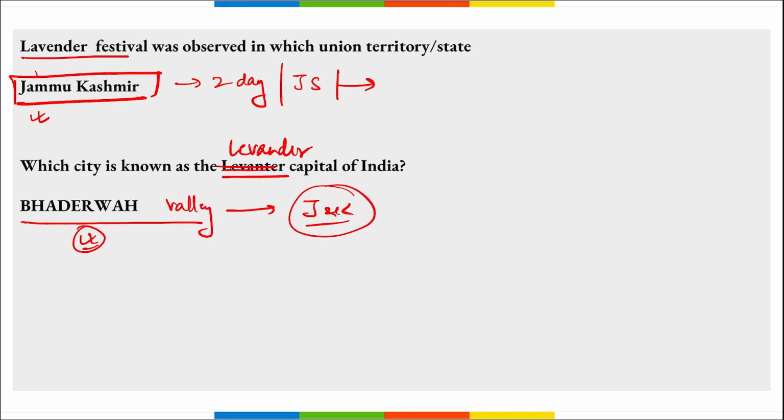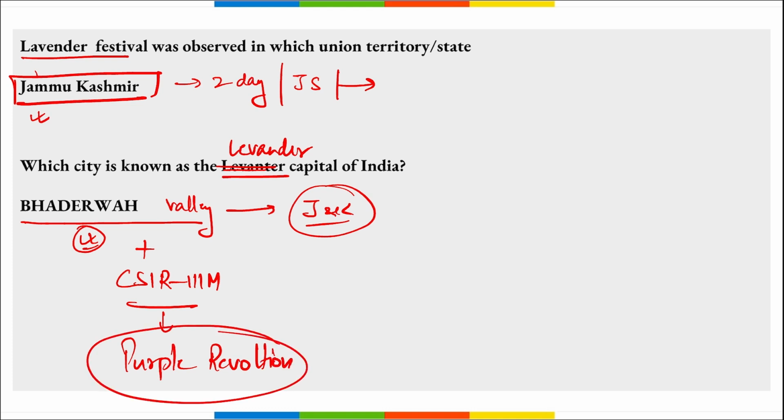Then next thing, remember that Bhadrava Valley along with CSIR IIIM, the arm of CSIR, recently started a campaign that turned into a purple revolution, right? As we know that lavender is purple in color.